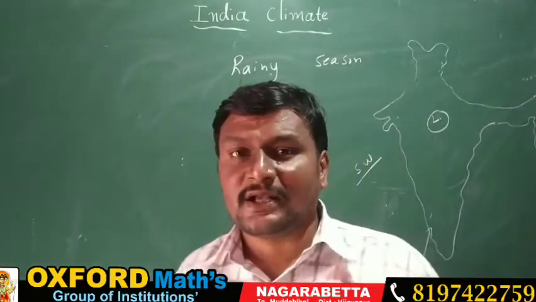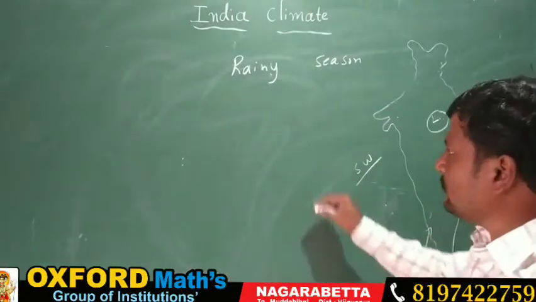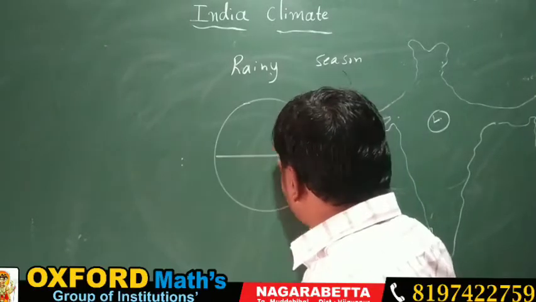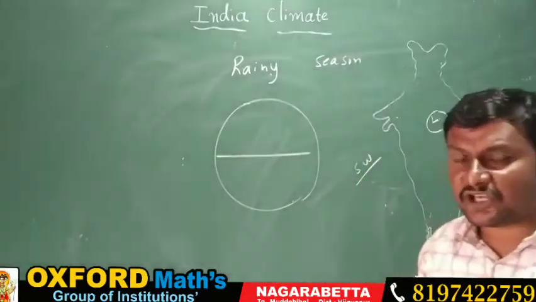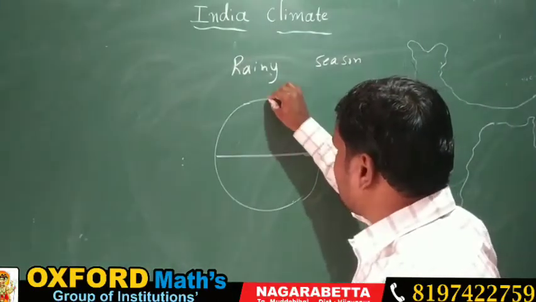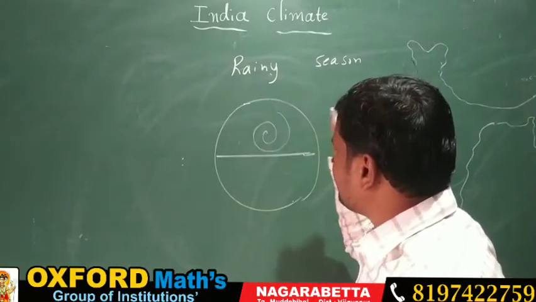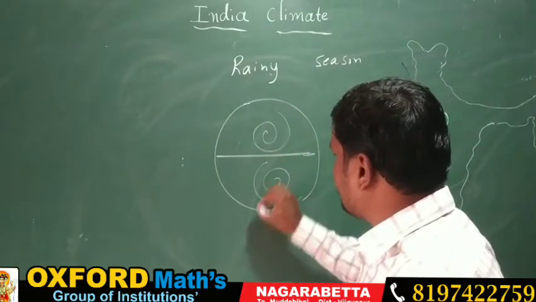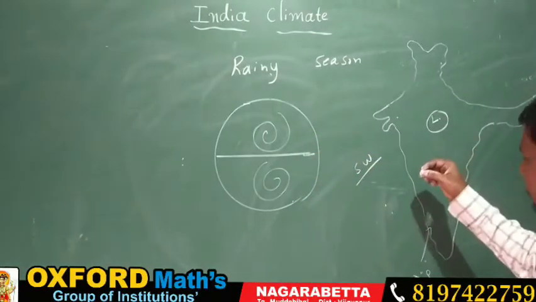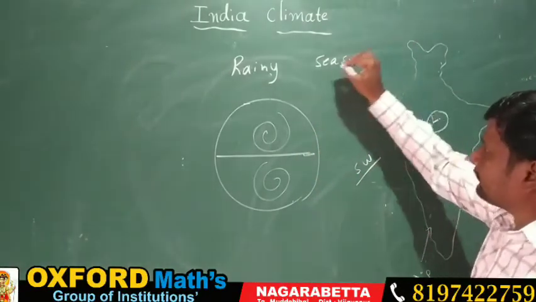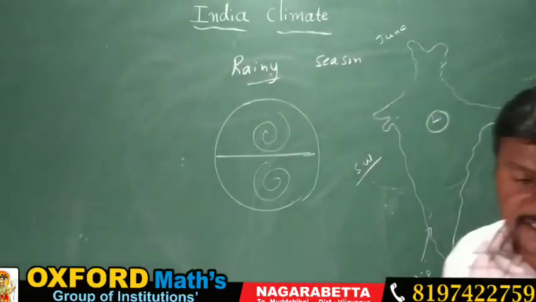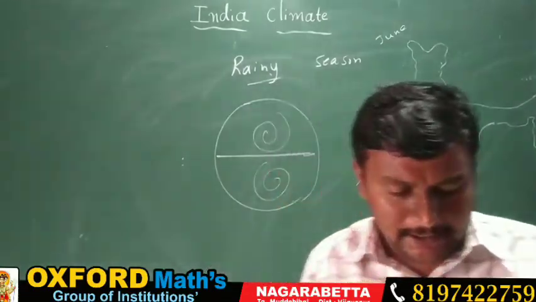It is called the southwest monsoon. Already you know, in the 9th standard you have studied, the air does not rotate in the shape of the earth. It has different directions: in the north it rotates like this, and in the south it rotates in a clockwise and anti-clockwise direction. So what happens in the month of June to September is the rainy season in India.